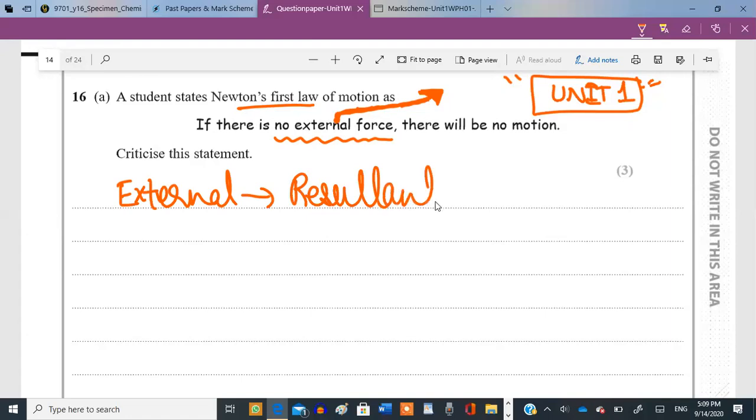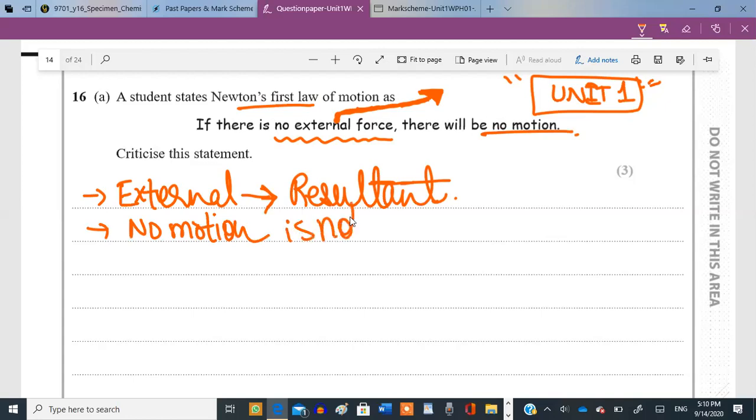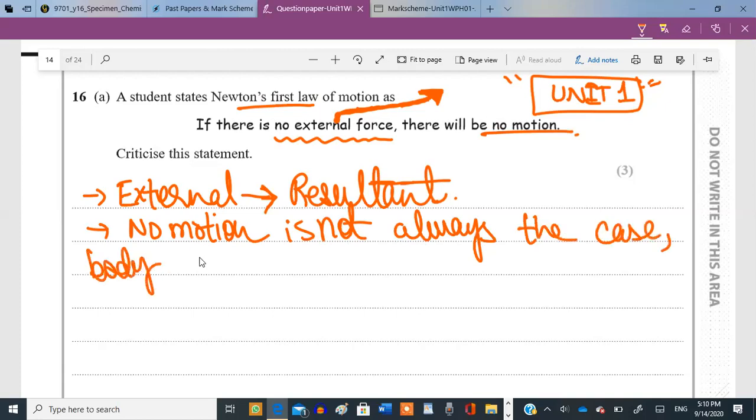You have to write it in an entire answer, okay? I'm just writing down the key points. Instead of external force, he should have used the term resultant force. And instead of saying no motion, that is not always the case. No motion is not always the case. The body can have uniform motion in a straight line.